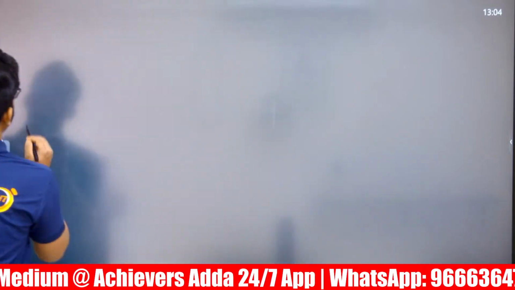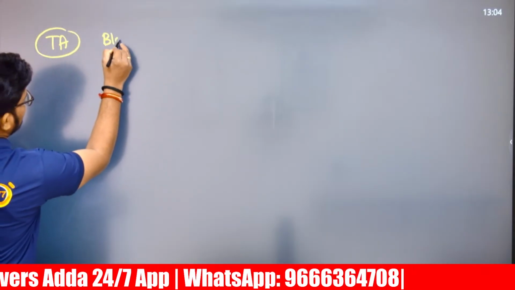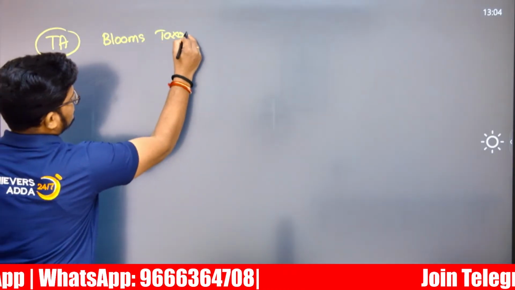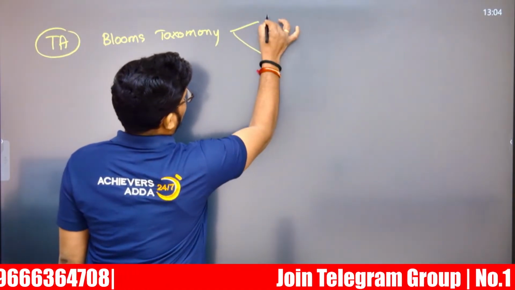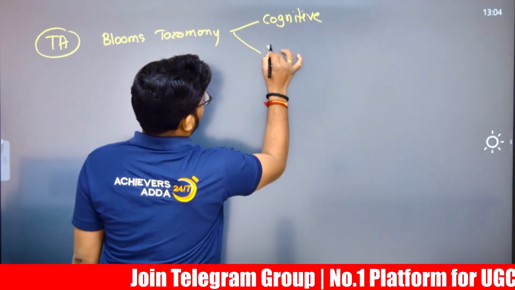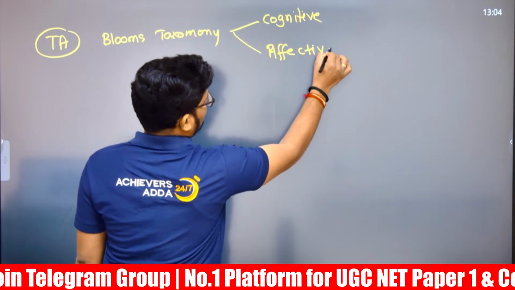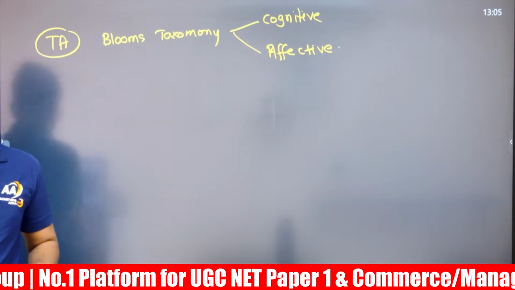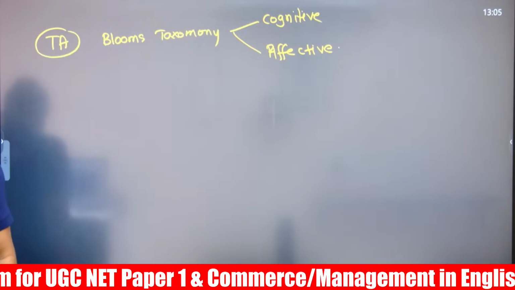Next, let us go to teaching aptitude. In Bloom's taxonomy, 2 questions have been asked. One question is directly related to the cognitive domain, and one question is related to the affective domain. One is matching and one is arrangement.